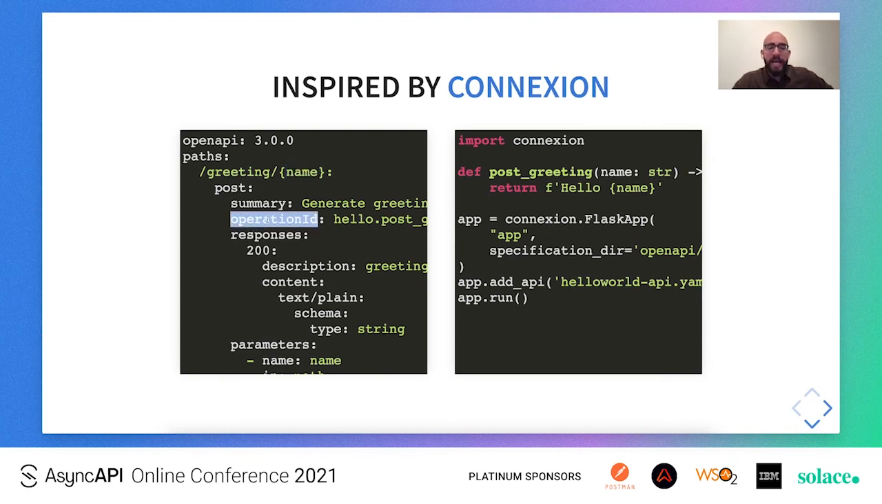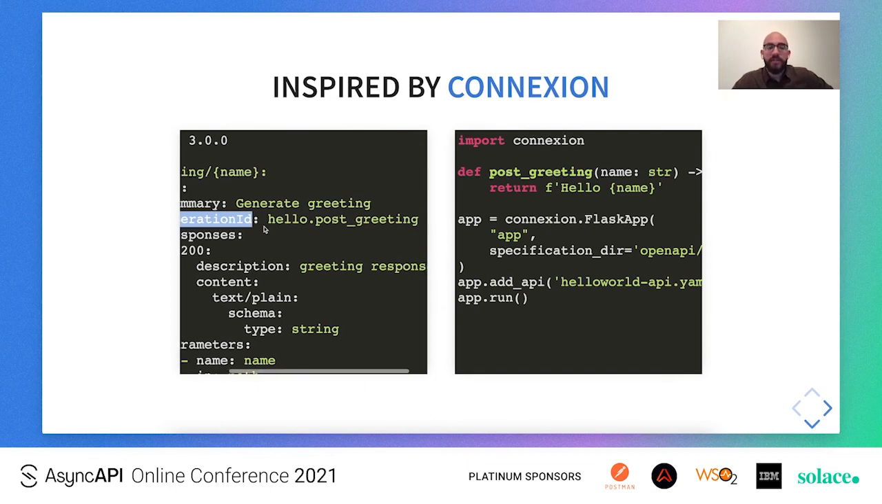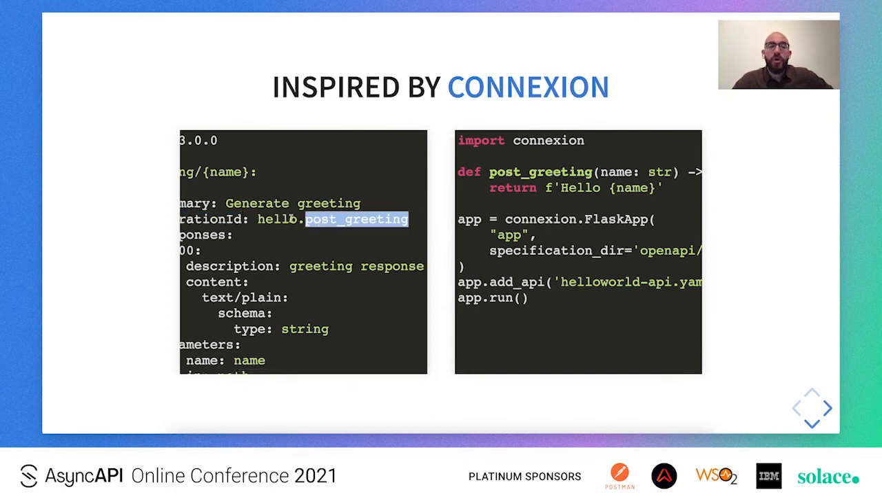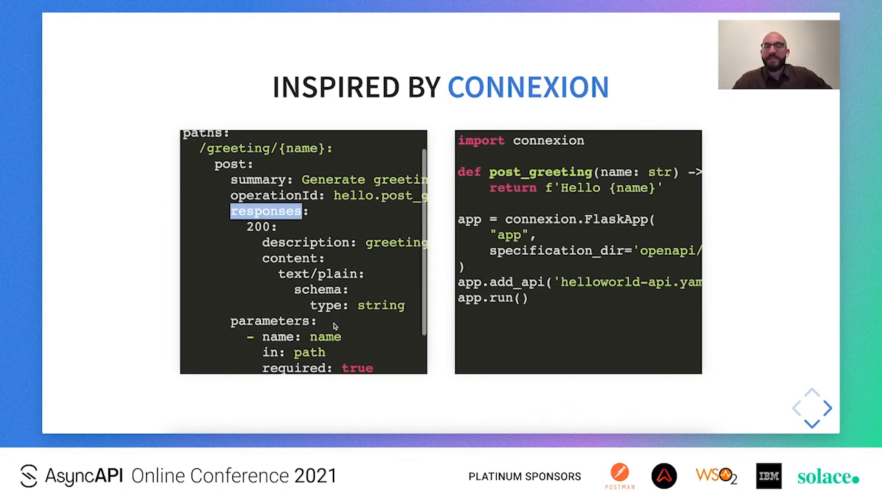This post endpoint is related to a Python callable using this operation ID field. So the Python callable is actually a post greeting function within the hello.py module. On the right-hand side, you can see the hello.py module, which includes the post greeting method, and this method takes a name as an input argument, which is the path parameter that we see here in this API resource. Also, this post greeting method returns a string output, and if we pay attention to the response specification of our endpoint, we see that it returns a text plain content of type string.